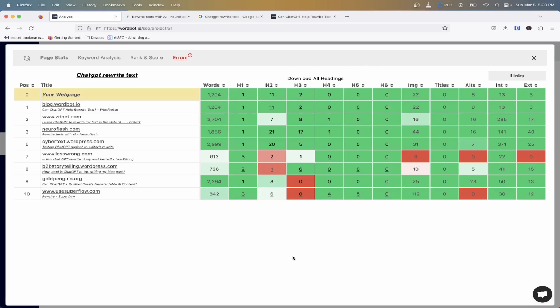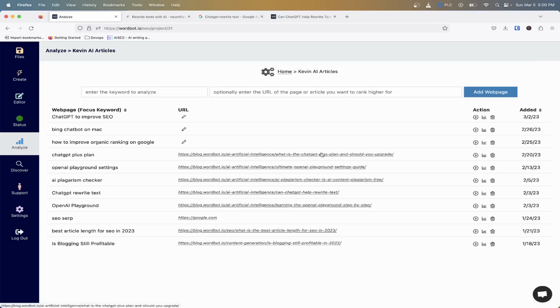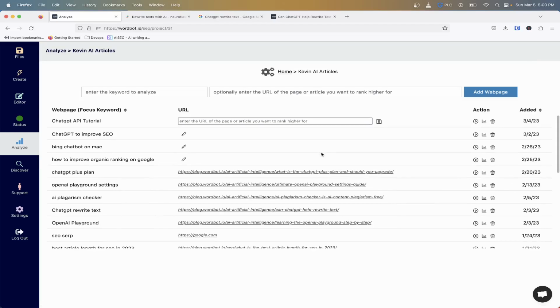So the great thing about this is it's all condensed into one platform. Like I said, if you haven't signed up, you get 5 free analyses per month. An analysis is each time you hit this button, it will run a new analysis on the results in Google versus your particular keyword, and gives you back the results that we just went through.